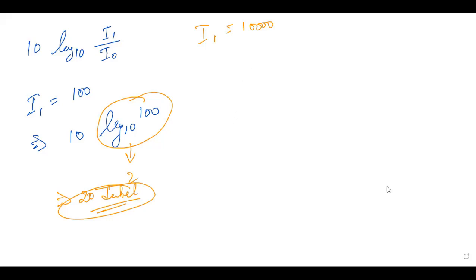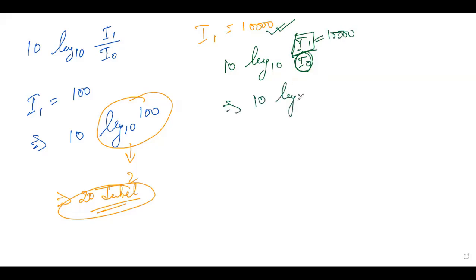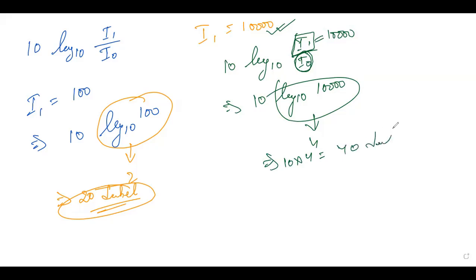You just have to place 10 log 10 of I1 over I0, where I0 is the minimum value, which has a value of 1. I'm repeating this: I0 is 1, and I1 is the sound which has been produced. Suppose this sound is 10,000. Then I can write log of 10,000, and when we simplify this quantity, we get 4. So it will be 10 into 4, which becomes 40 decibel.